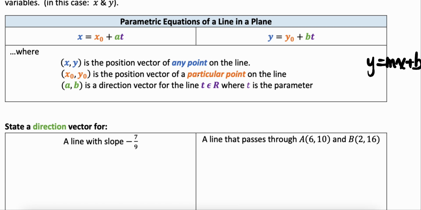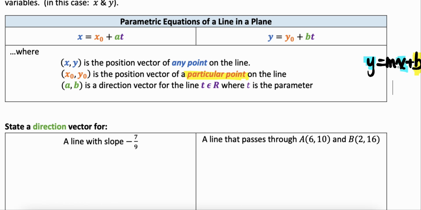Okay, so this is just any particular point. If you wanted to think about any particular point as relating to our y-intercept, you can, but again, it doesn't have to be necessarily a y-intercept. So x and y is just the position of any point on the line, so it's our random x and y there. Okay, so that's important, right?